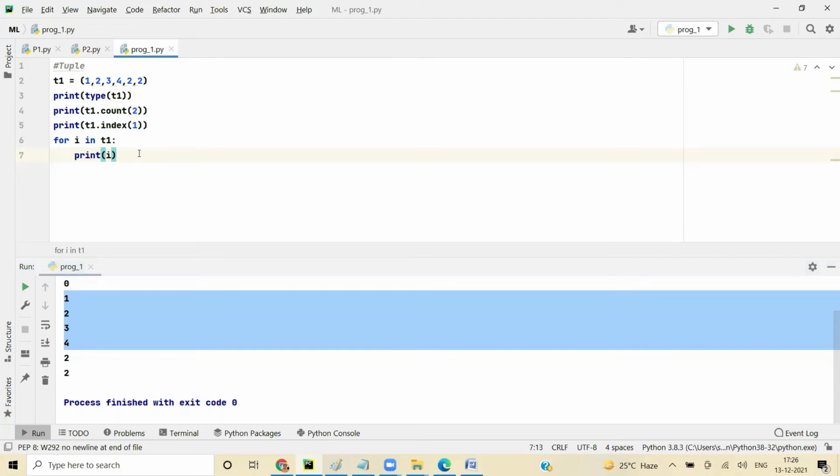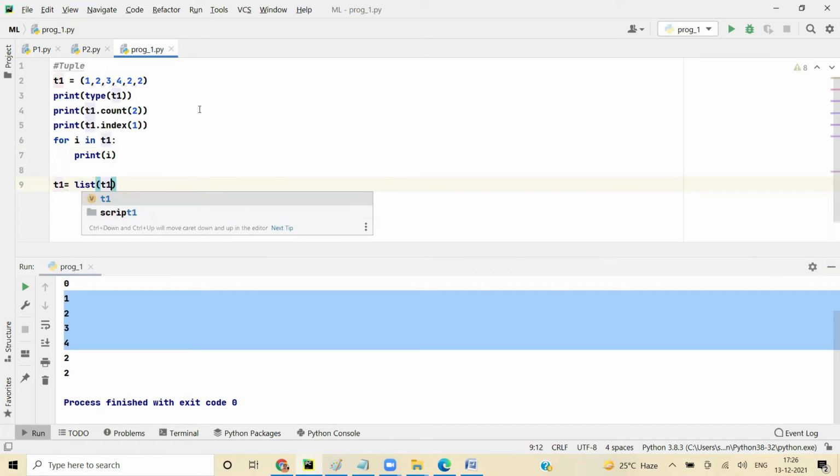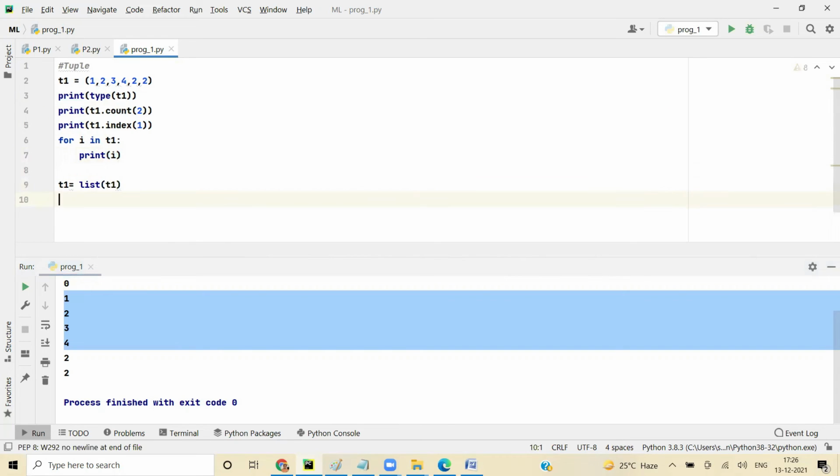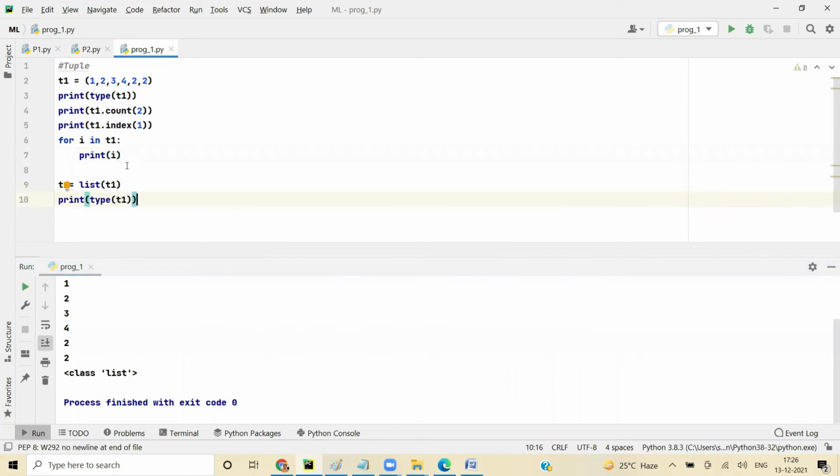So what I'll do is T1 equal to list of T1. See, T1 is tuple, but when I say list of, it converts it into list. Remember again, str of, int of we did, right? Similarly, when I say list of T1, now T1 becomes a list.